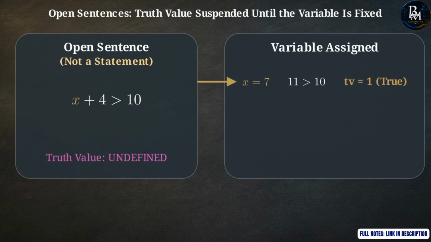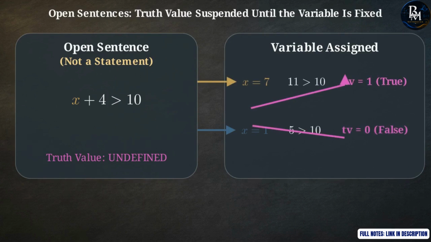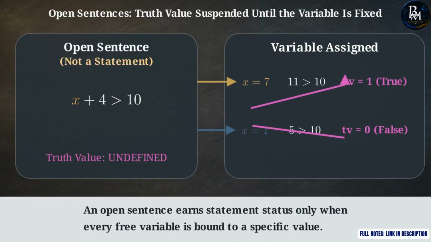But watch what happens if we bind a different value. If we substitute x with 1, the sentence becomes 5 is greater than 10. This instantly maps to a false verdict. We just extracted opposite logical verdicts out of the exact same open sentence. This outcome proves definitively that no settled truth value existed in the original expression. The presence of even a single free variable revokes statement status entirely. The sentence acts merely as a suspended logical template until every variable is bound to a specific value.